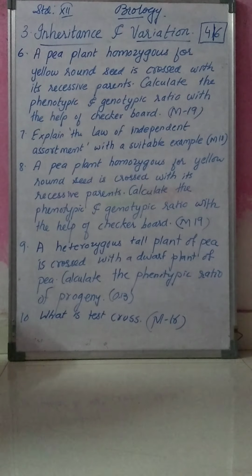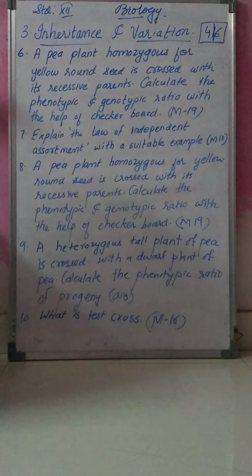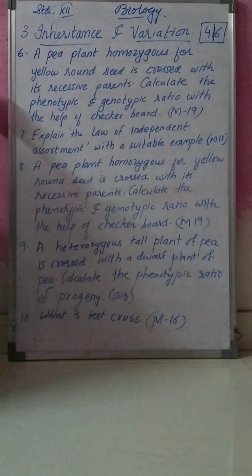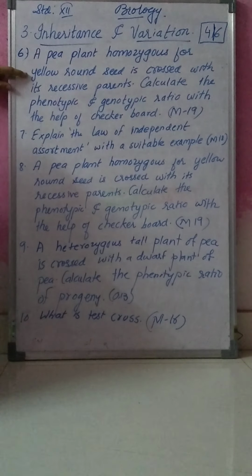Next question is question number 6. A pea plant homozygous for yellow and round seed is crossed with its recessive parent.